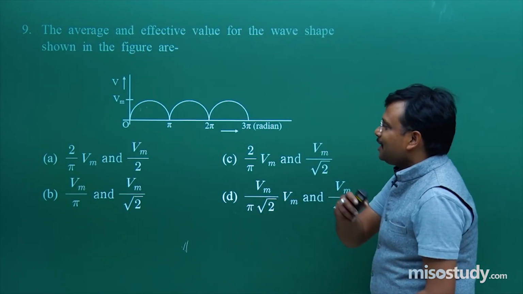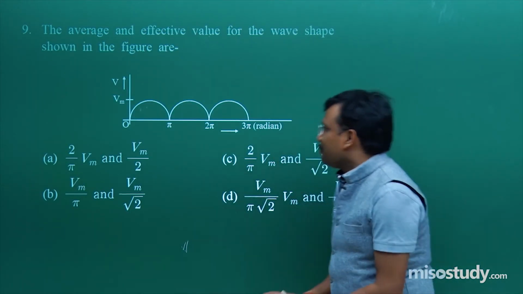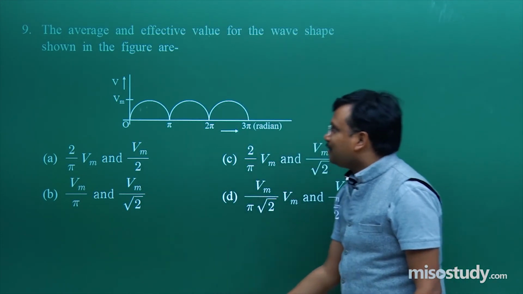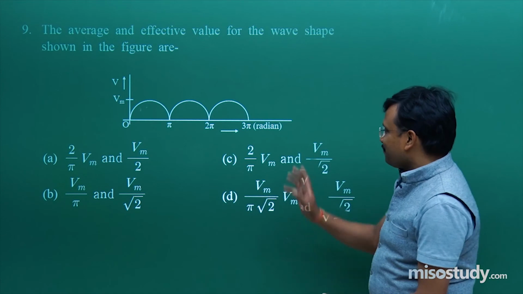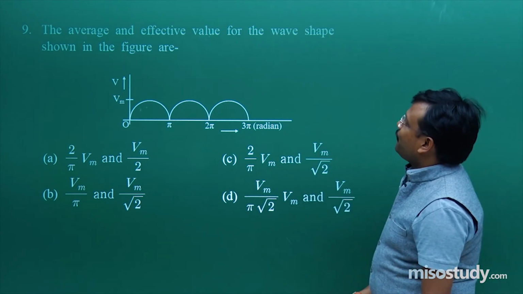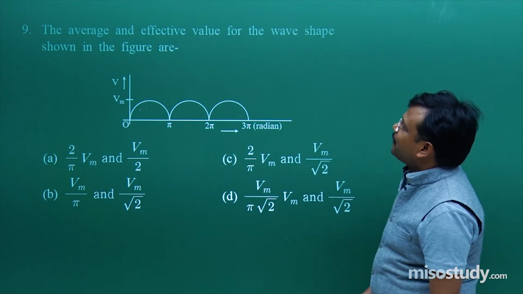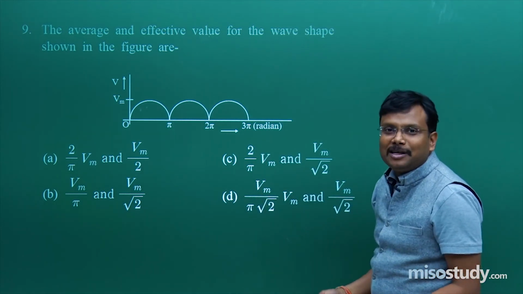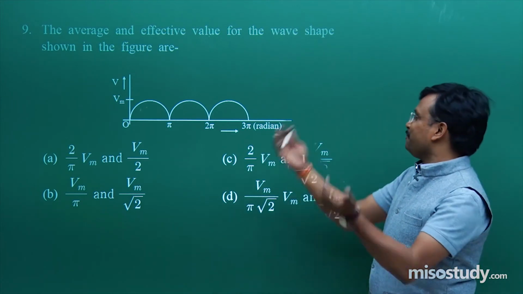Fine. So here is your question number 9. Beautiful question, beautiful diagram, and I will try my best to make this explanation more beautiful. The average and effective value for the wave shape shown in the figure, the average and effective value of what? Voltage. Average voltage, effective voltage, simple.